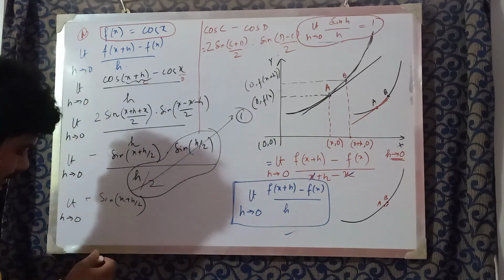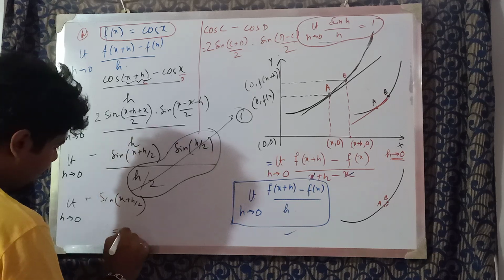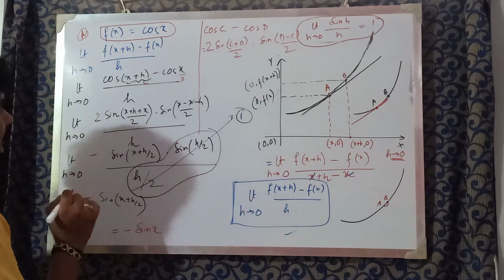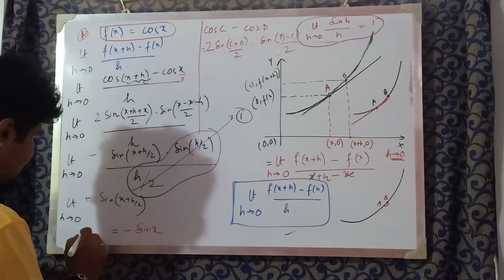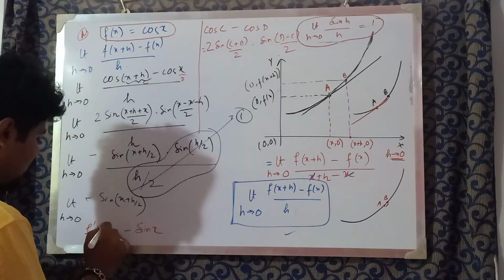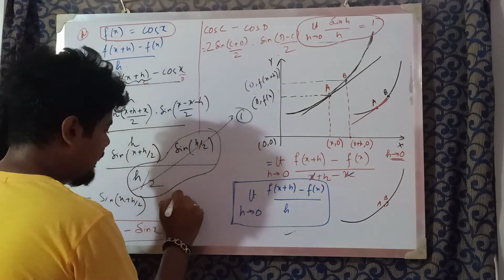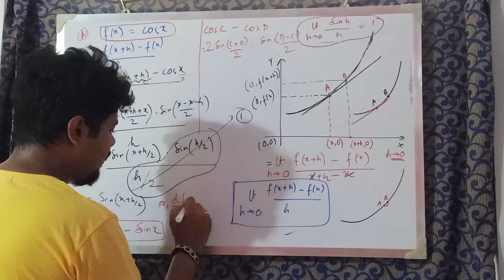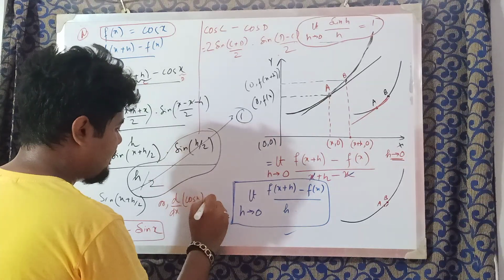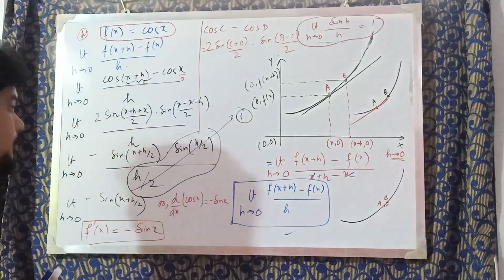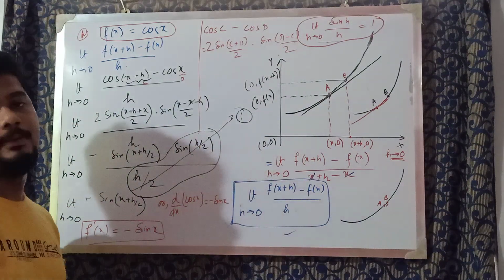We are getting minus sine of x. So f x was cos x, so f dash x comes out to be minus sine x, or d dx of cos x is actually minus sine x. You saw this as a formula, and now you know how this formula was derived.